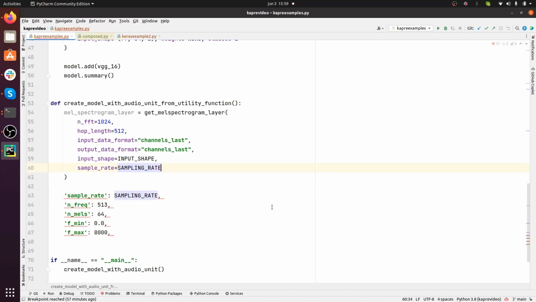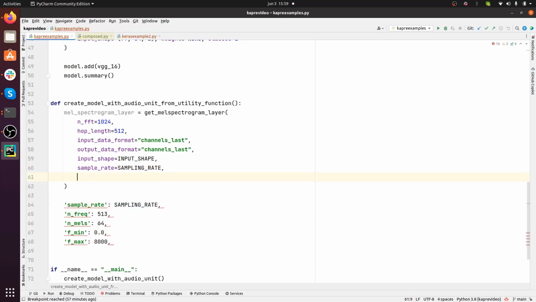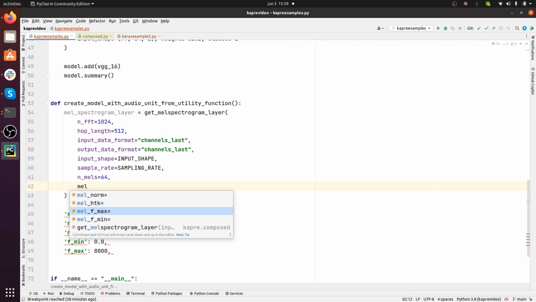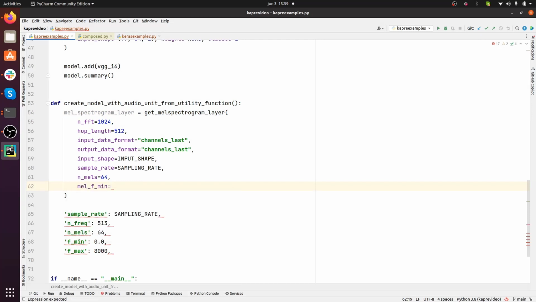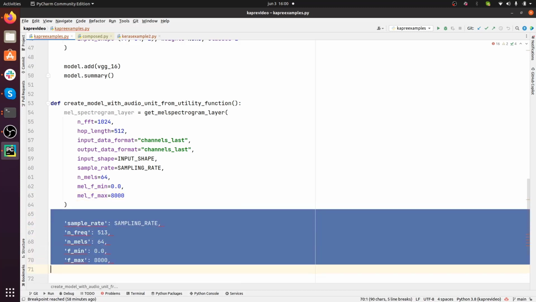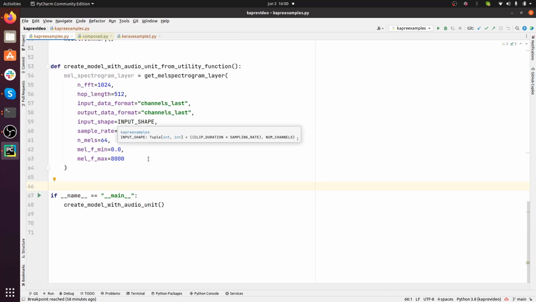So we can pass the sampling rate, then the number of mels, and that's equal to 64. And then for fmin and fmax, I think the name is mel fmin, that's equal to 0. And finally mel fmax, that's equal to 8000. Okay, this looks good.